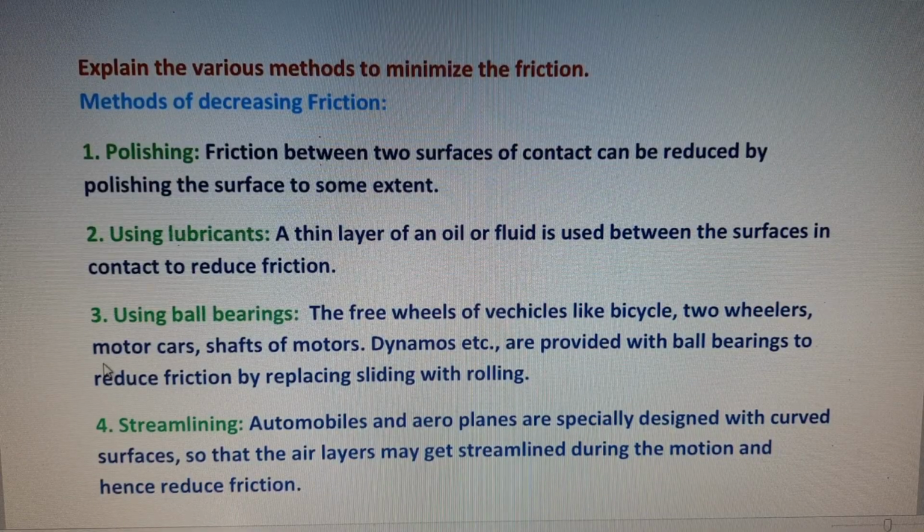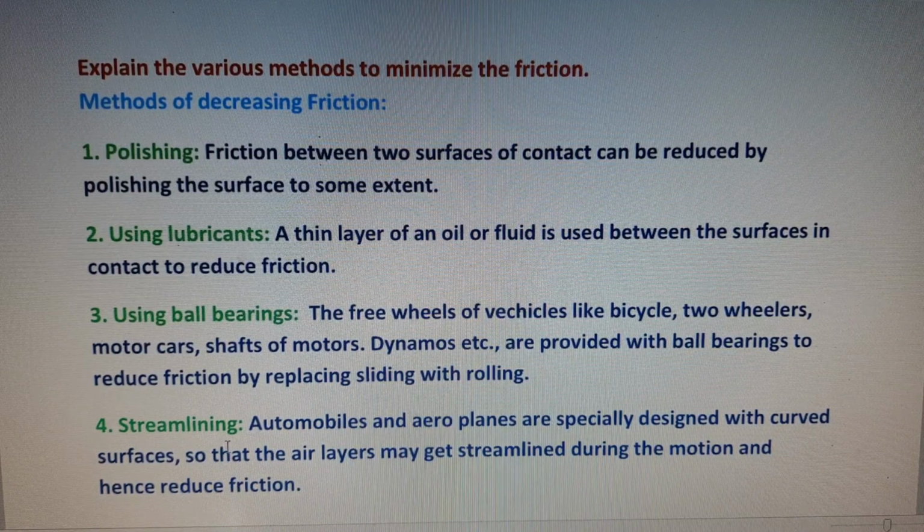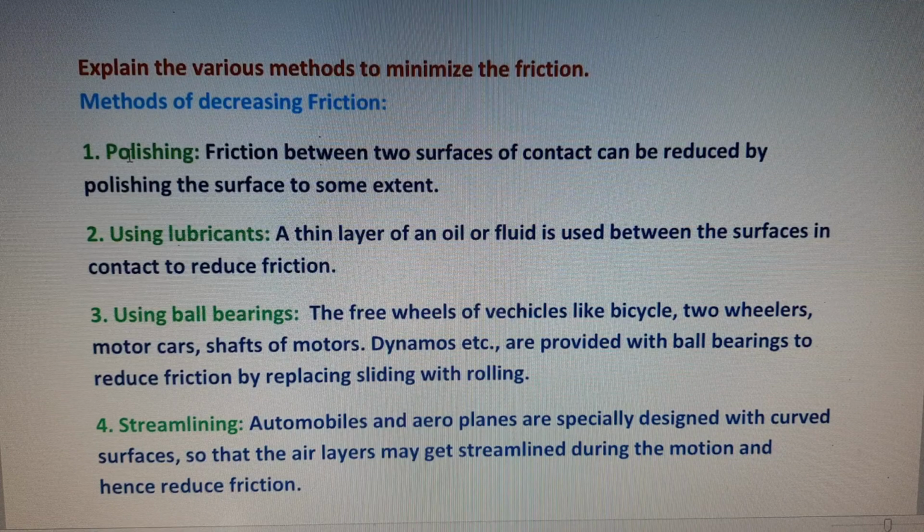In laws of motion, the very important 4 marks question is: explain the various methods to minimize the friction, or explain the various methods to reduce the friction. So we can write any 4 points of the methods of reducing friction. The first one, polishing; second one, using lubricants; third one, using ball bearings; and fourth one, streamlining. We will explain them one by one.